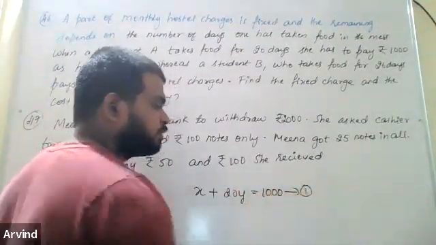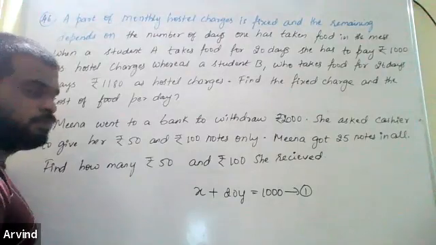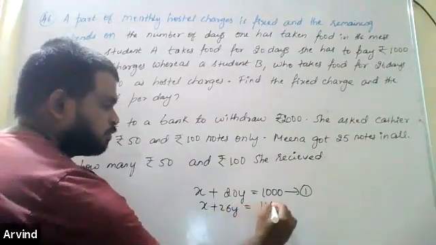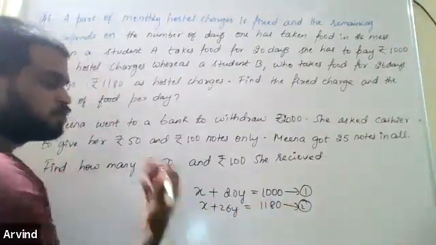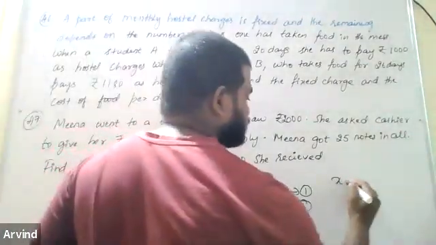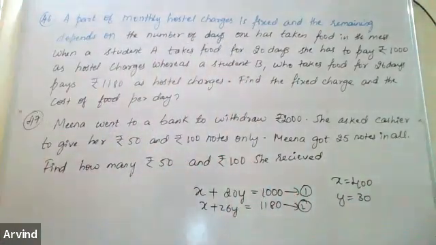That's your equation 1. Similarly, try out the second part. What will be the equation? X plus 26Y equals 1180. That's it. Yes, equation 2. Solve it by the elimination method. You'll get the value of X and Y, where you have to get X as 400. The fixed charge is 400 rupees and the cost of the food per day is 30 rupees. Sir, even I got x is equal to 400. Yeah, good. If you have got X equal to 400 and Y equal to 30, that's correct. Brilliant.